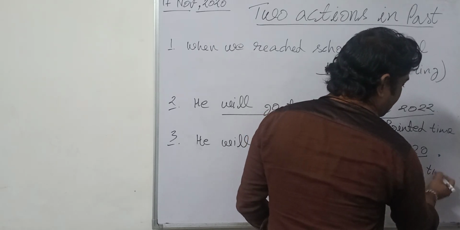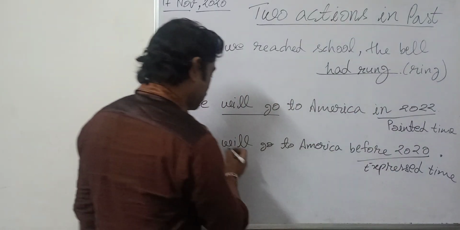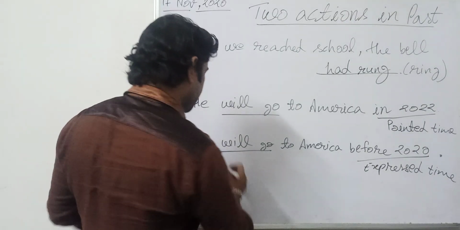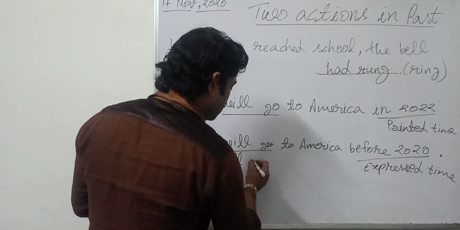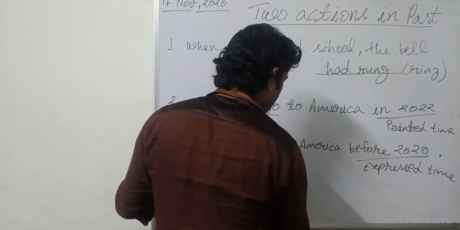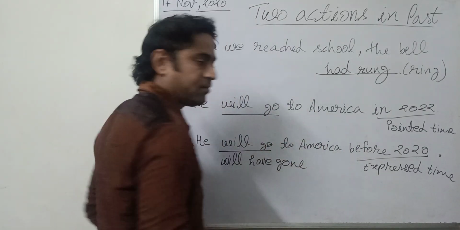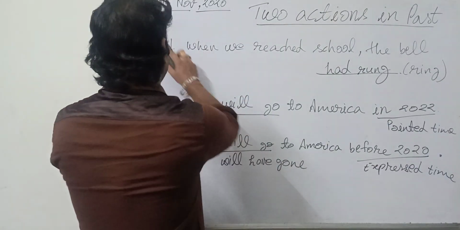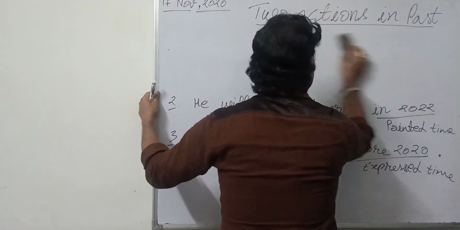That means you are giving the complete information, so your action should be written in perfect form. It means I should use "will have gone" over here. Okay, so that is the thing. Now take some more things.